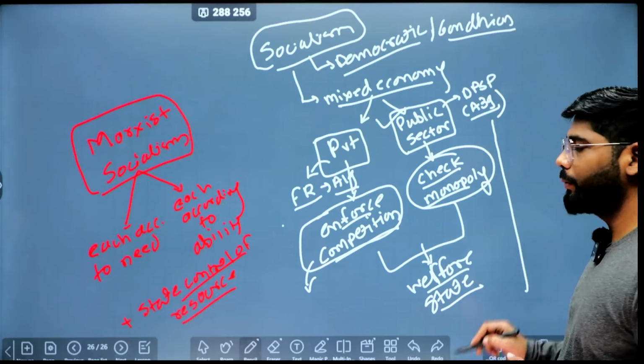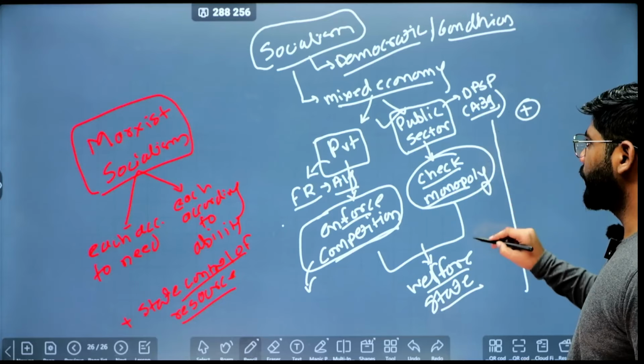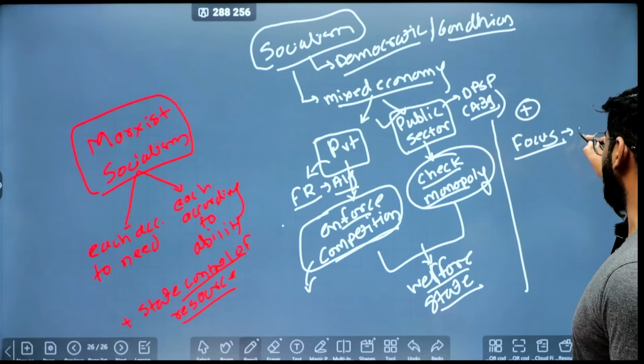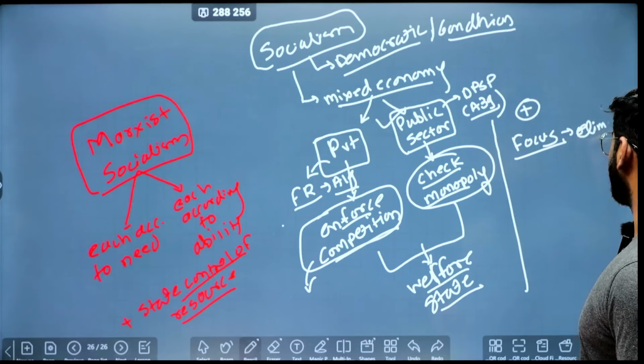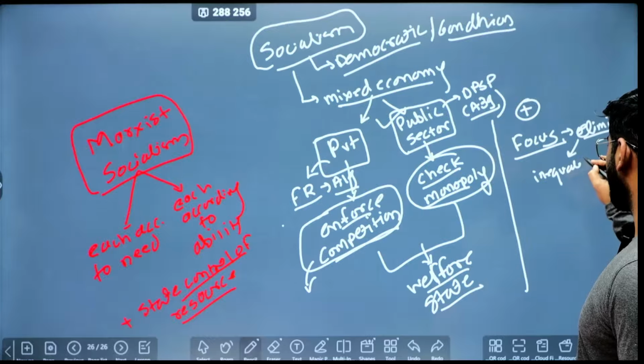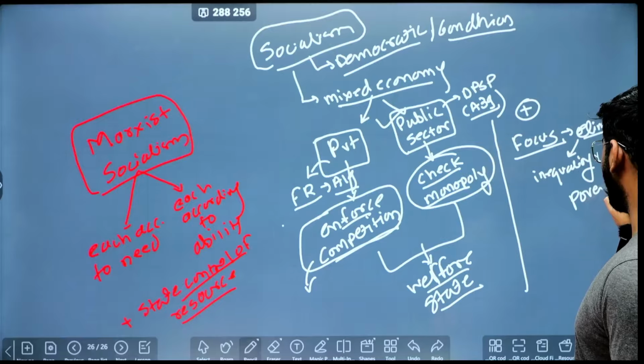Another aspect of the democratic socialism or Gandhian socialism is that with the mixed economy, we focus on the elimination of inequality in society. Okay, we focus on the reduction of poverty.